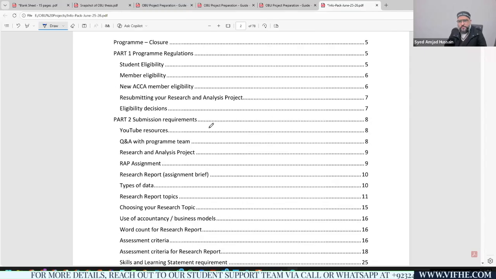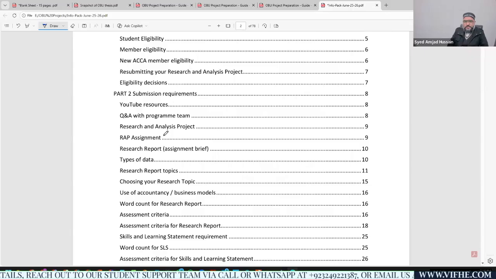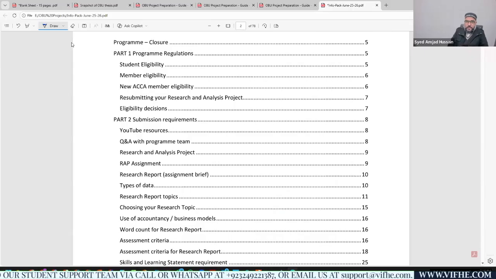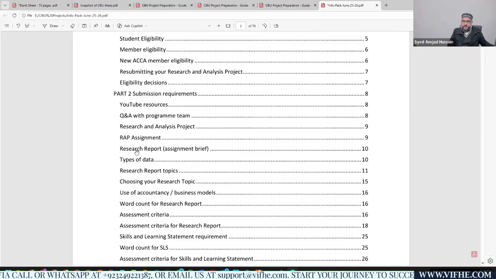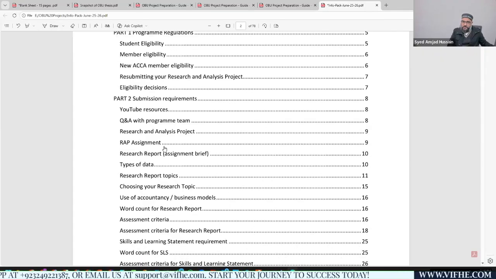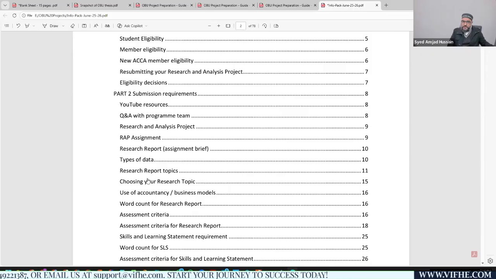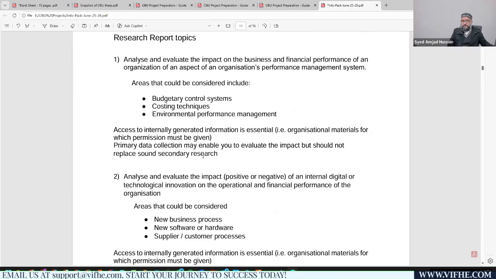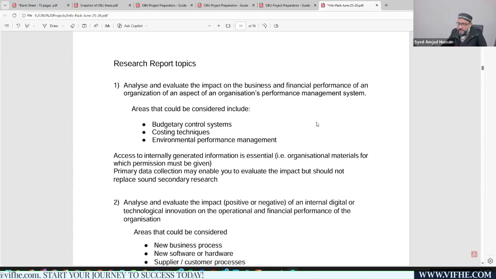Before moving further, I would consider the topic areas, the research topics available to us. Let me go through the topic eligibility criteria, question and answer, assignments, draft report, and topic areas. Give me a minute, I'll search for the research topics. Okay, these are the research topics, which are available on page number 11.